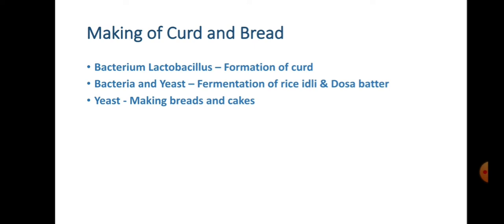Next morning, before she uses it, you can see that the level, that is the quantity of the batter, has increased. This is because of the action of fermentation. Next, bacteria and yeast are used in the fermentation of rice, idli and dosa batter. Bacteria and also yeast are used in this process of fermentation.